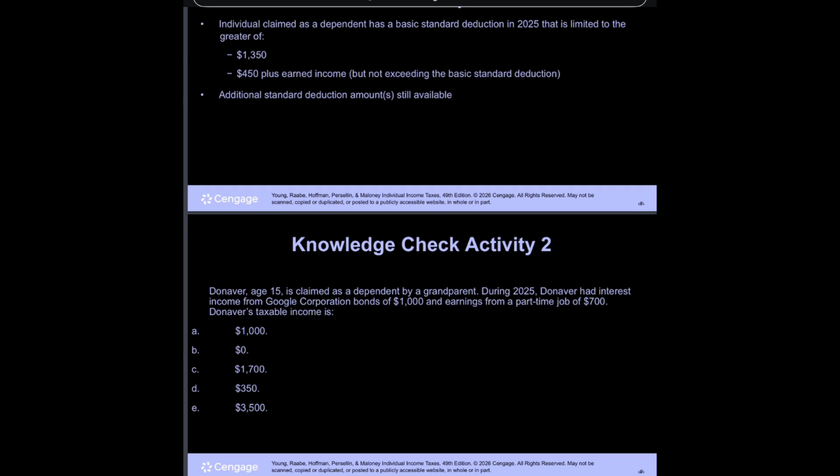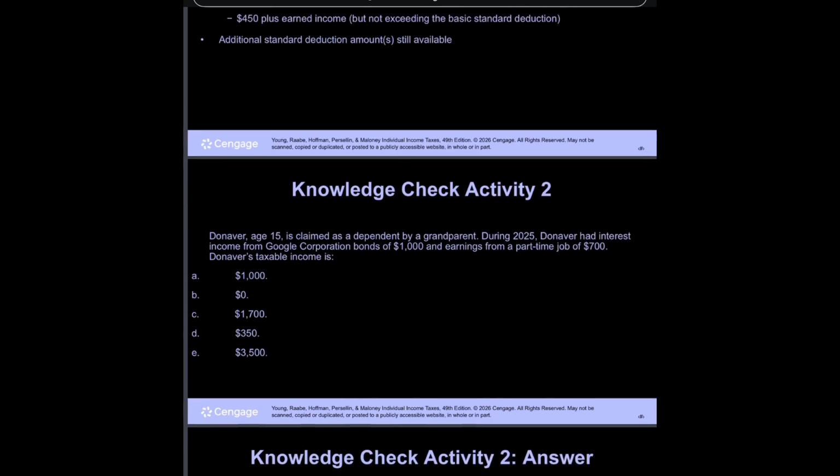Knowledge check activity 2. Donover, age 15, is claimed as a dependent by a grandparent. During 2025, Donover had interest income from Google Corporation bonds of $1,000 and earnings from a part-time job of $700. Donover's taxable income is: A. $1,000, B. 0, C. $1,700, D. $350, E. $3,500.